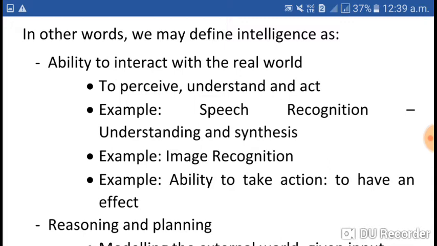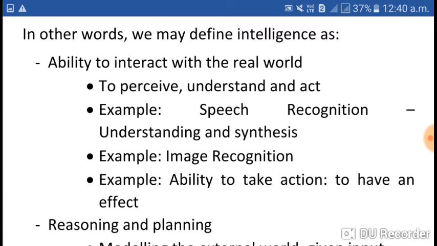Image recognition is also one example of intelligence. Yes, if one is able to recognize the image and understand what is inside the image, that is the intelligence of image recognition. Ability to take action, to have an effect according to the situations, according to the different environment.